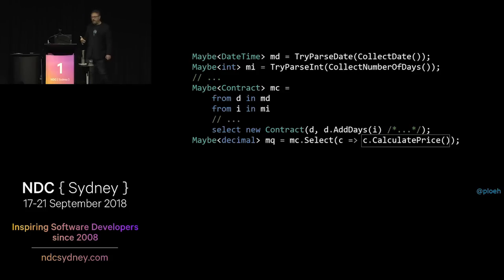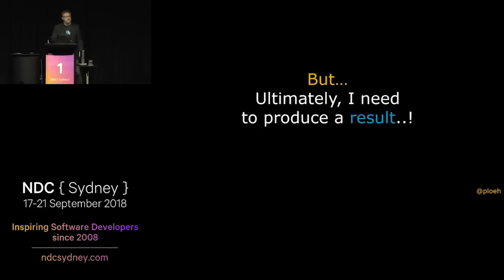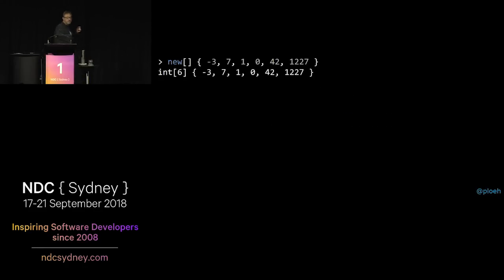And then you probably go, yeah, but ultimately I need to produce a result because I can't put a maybe of something on my user's screen. I need to put a quote on the screen. So how do I do that? Okay, fair enough. Let's go back to collections for a moment. Sometimes you also want to reduce a collection like this to a single number. And maybe if you just want to add them together, there's a special purpose method for that that will just return a number. So that's fine.